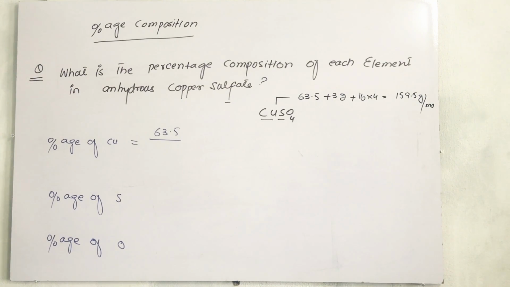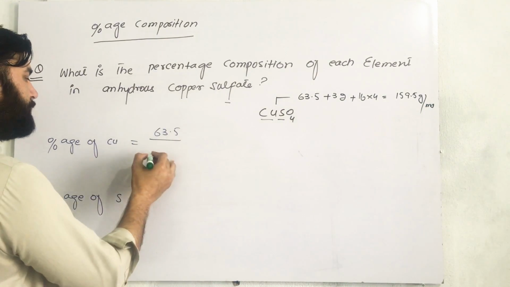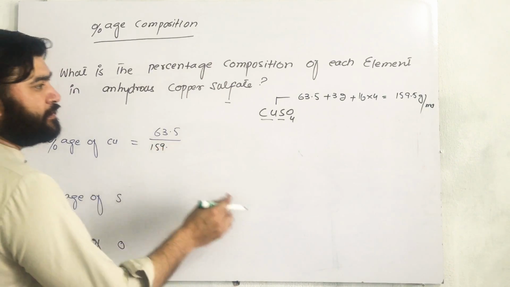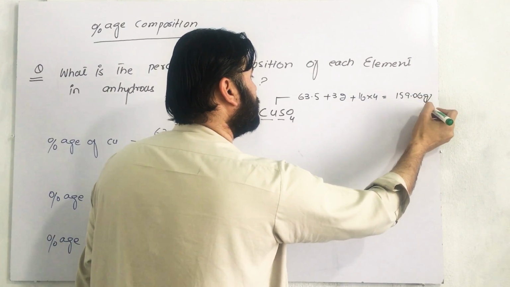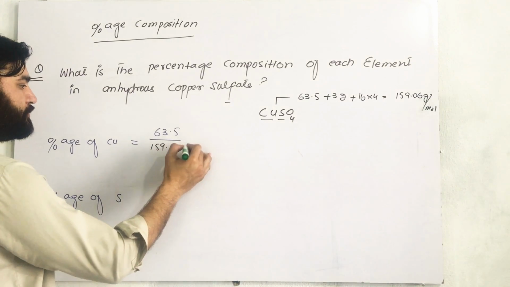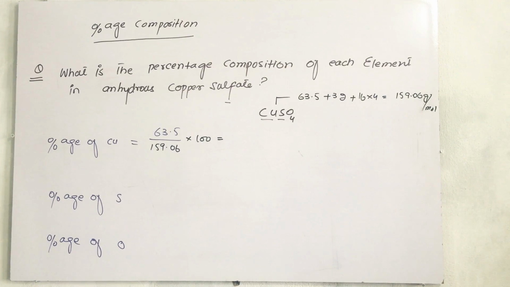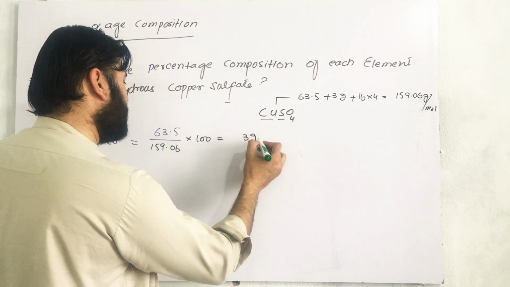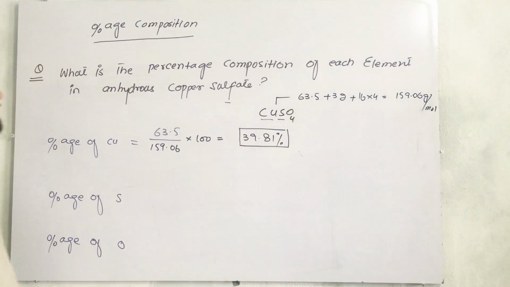So now 159.5 is the molecular mass, and 63.5 is the molecular weight of copper. So we will divide 63.5 by 159.5, roughly 0.4 will be the answer. You will do this calculation on your calculator. Multiplied by 100, that comes out to be roughly 39.81%. So 39.81% will be the percentage of copper in copper sulfate.